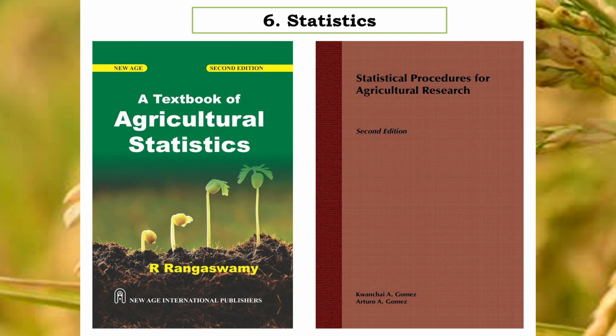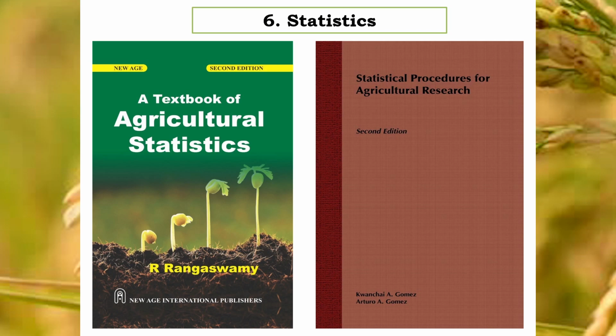Now, statistics also is an integral and important component of the ARS examination in agronomy. There are two important books suggested by experts. The first and very famous book is Textbook of Agricultural Statistics by R. Rangaswamy. Right, you have to purchase this, and this is a very important book from where you have to cover the statistics part of agronomy.